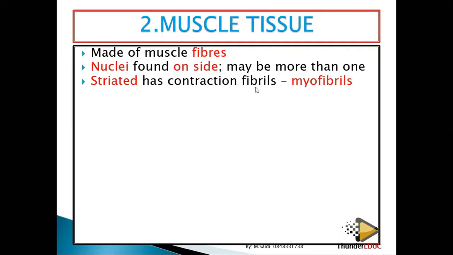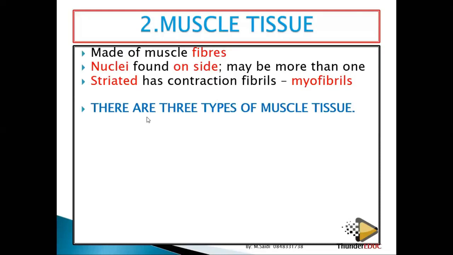It has contraction fibrils, which you call the myofibrils. These stripes are called the myofibrils. They are very important in contraction. If your muscle doesn't relax when it has contracted, you will get what is called a muscle pull. You won't be able to move. You will stay the way you are as a result of this contraction, and relaxation has not taken place.